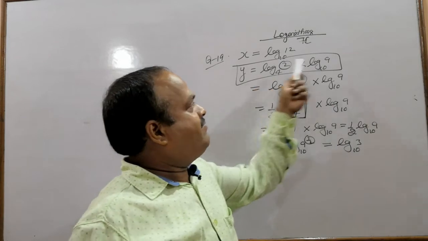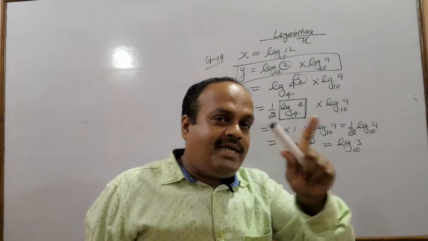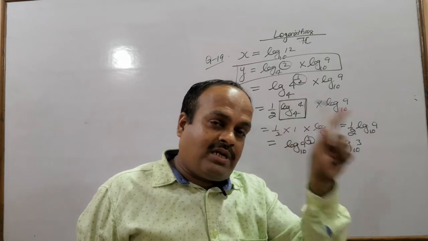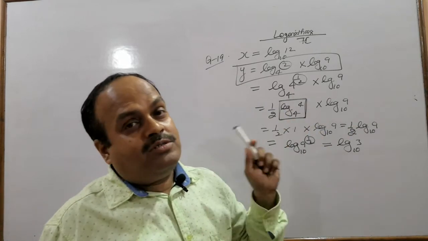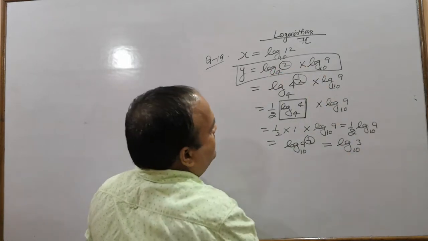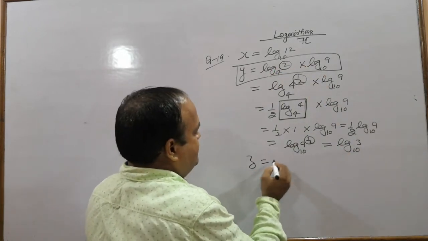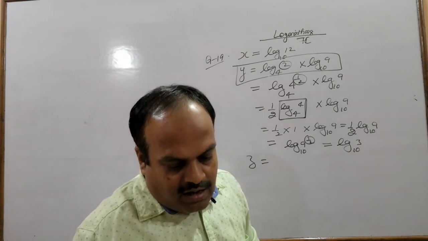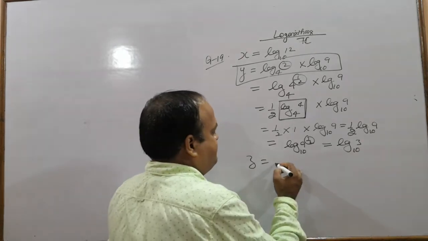So we have simplified this product using a trick, not using the product law, quotient law or division law. We have used a trick. So the simplified value of this is log 3. Let us write z. What is z? Z is log 0.4 to the base 10.